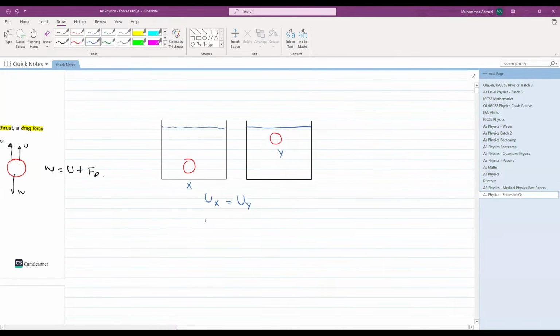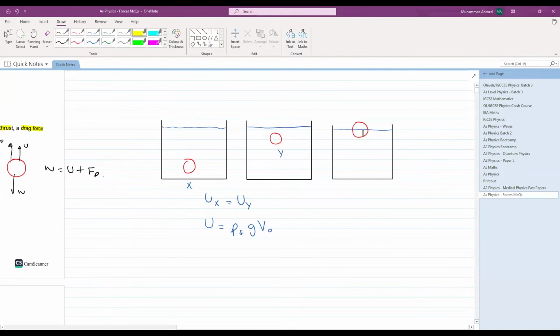What was the formula of upthrust? Upthrust is equal to the density of the fluid multiplied by the gravitational field strength multiplied by the volume of the object. Now, when does upthrust change? Upthrust would have changed if only half the ball, let's say this is your water and let's say this is your ball.